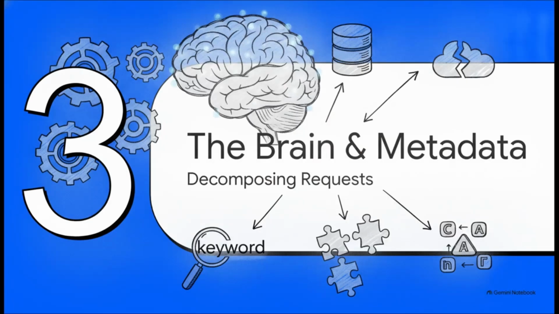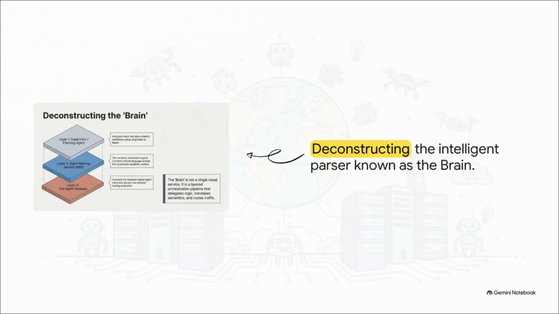Moving on to Section 3, the brain and metadata routing, decomposing human requests. You know, traditional keyword search is practically useless in this new web. We really need an LLM-powered intelligent parser, what the paper appropriately calls the brain. Referencing the system flowchart for metadata routing, notice how it's actually structured. The brain isn't just a single centralized cloud service, it's a completely layered orchestration pipeline that delegates logic and routes traffic in real time, utilizing semantic decomposition.